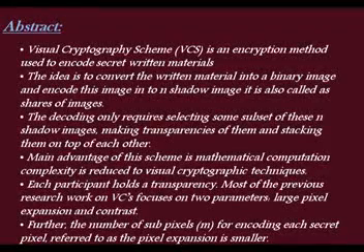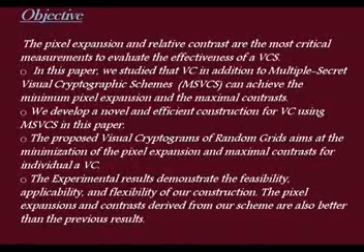Visual cryptography scheme is an encryption method used to encode secret written material. The idea is to convert the written material into a binary image and encode this image into n shadow images. It is also called shares of images. The decoding only requires selecting some subset of these n shadow images, making transparencies of them and stacking them on top of each other. The main advantage of this scheme is that mathematical computation complexity is reduced to visual cryptographic techniques.